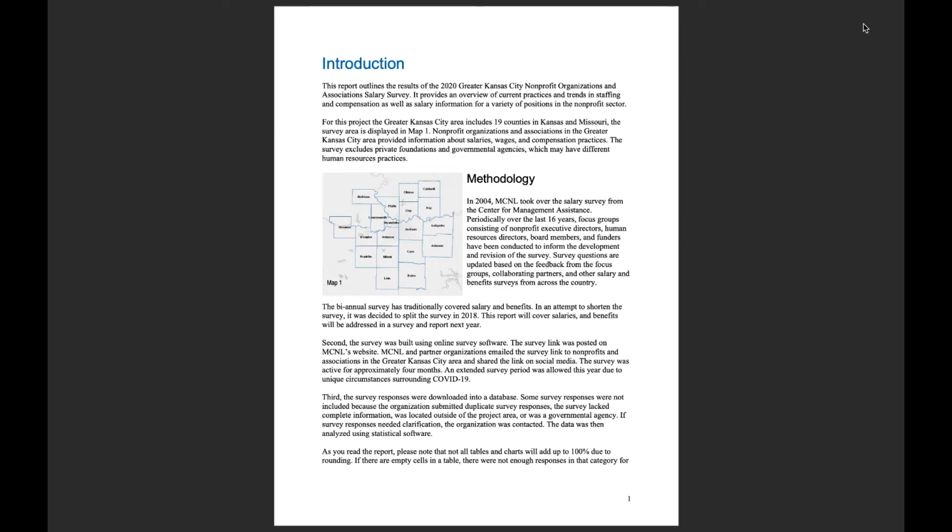And then we also look at specifics about the year itself and how that impacted salaries. So every time we do a salary survey, we ask a question about something that is relevant to that year that may or may not impact salaries and planning for salaries. So this year, not surprisingly, we asked about COVID-19 and how that impacted organizations' view of salaries and potentially what their planning would look like around future salaries and how it might be impacted by COVID-19.